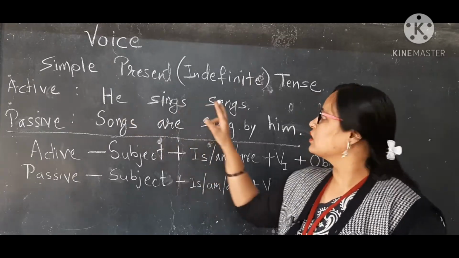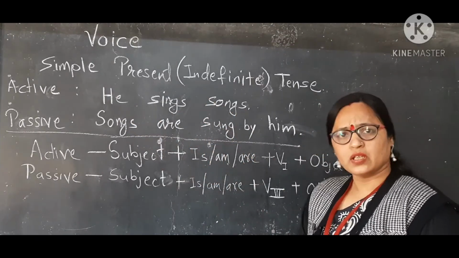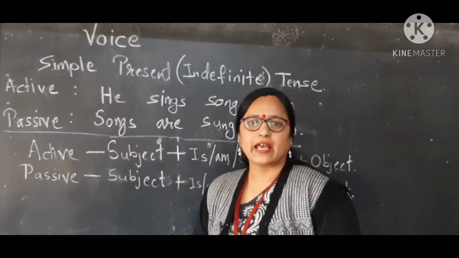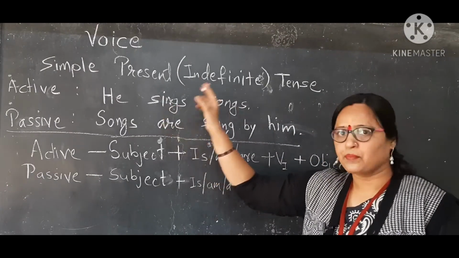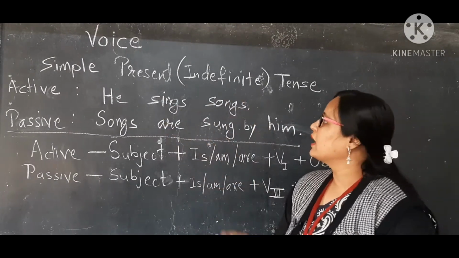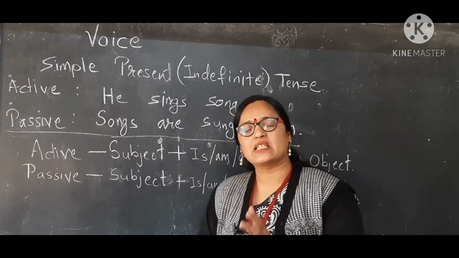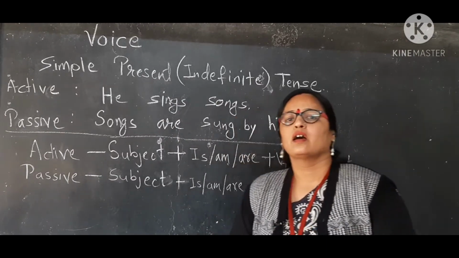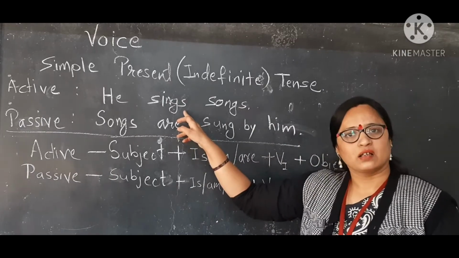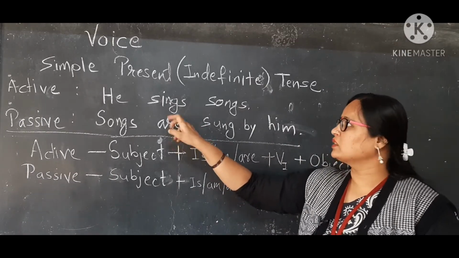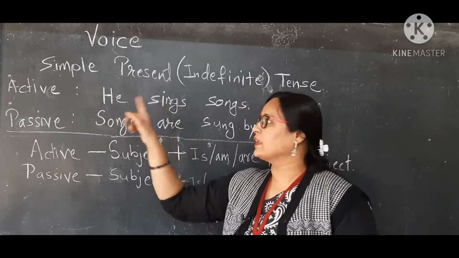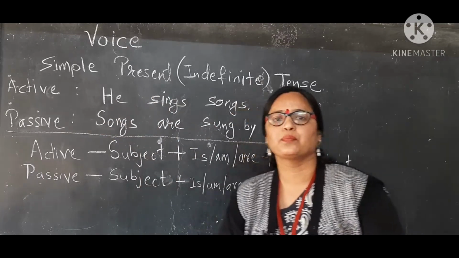He sings songs. Here he is the subject, sing is the verb and songs is the object. And this is the first form of verb, and we know that in the present indefinite tense S is added to the verb when the subject is of singular number.